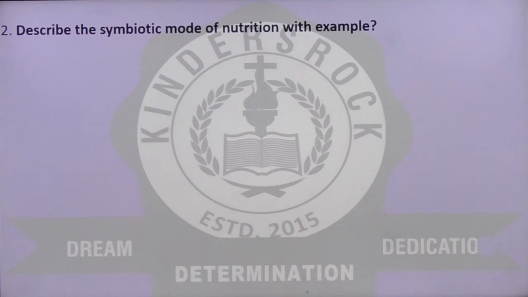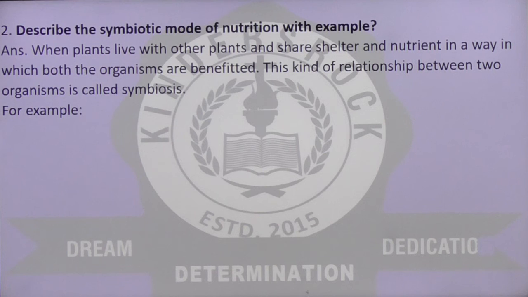Let us do the next question. Describe the symbiotic mode of nutrition with example. When plants live with other plants and share shelter and nutrients in a way in which both the organisms are benefited, this kind of relationship between two organisms is called symbiosis.